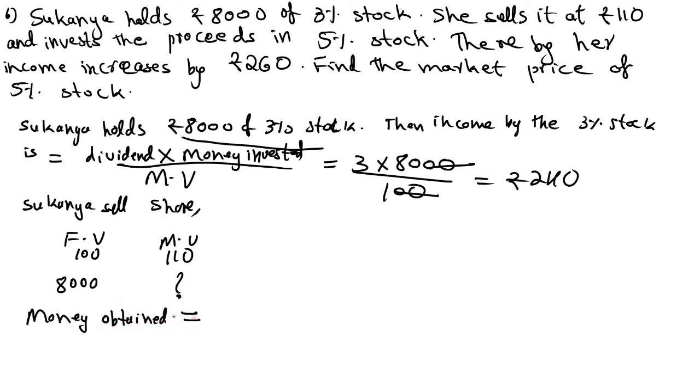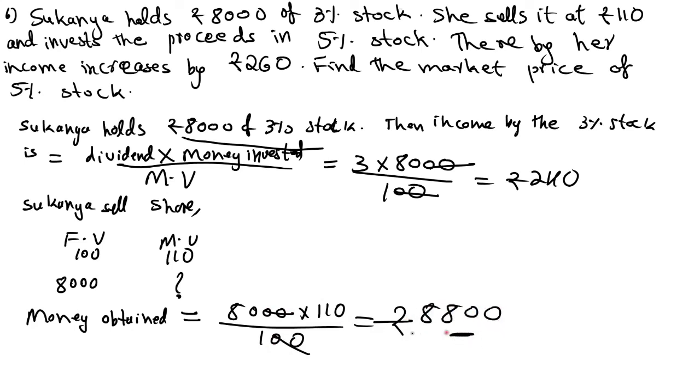Money obtained is equal to, cross multiply, 8,000 into 110 divided by 100, 20 get cancelled, is equal to rupees 8,800 she will get. If she sells 8,000 stocks at 110, how much amount she will get? 8,800. Okay, then see, what she will do is she will invest the proceeds in 5% stock.